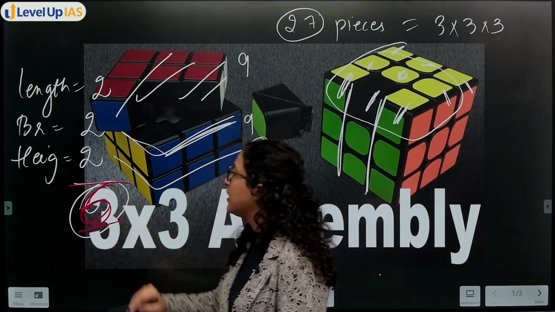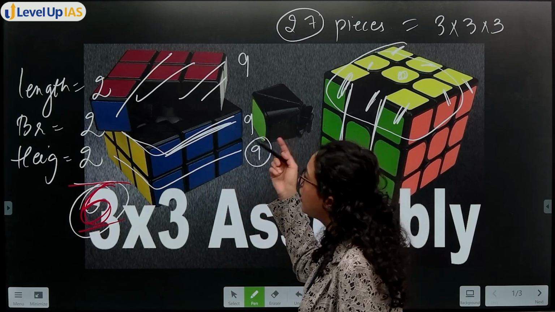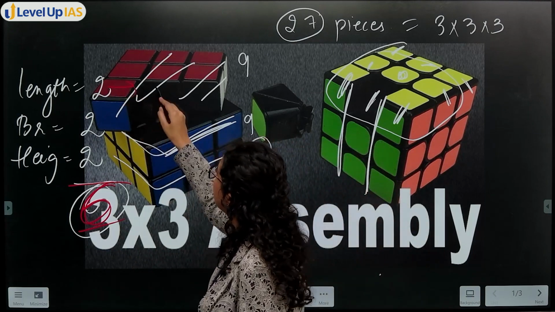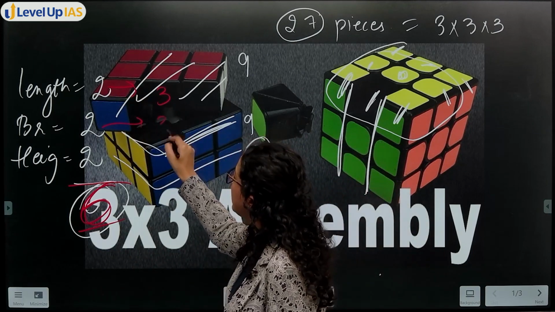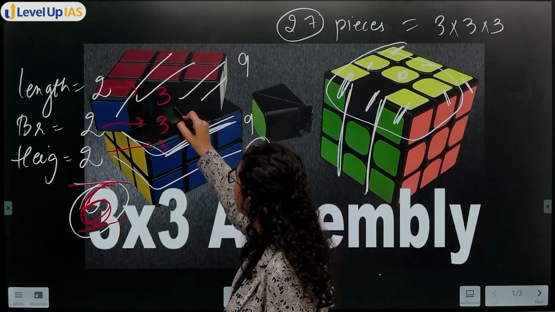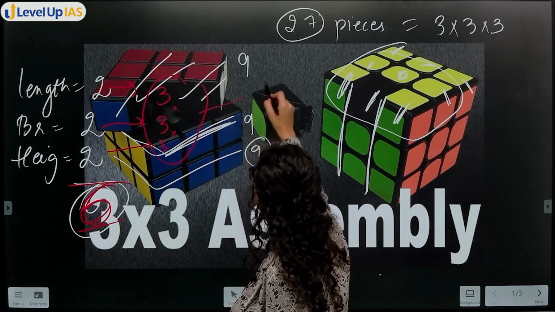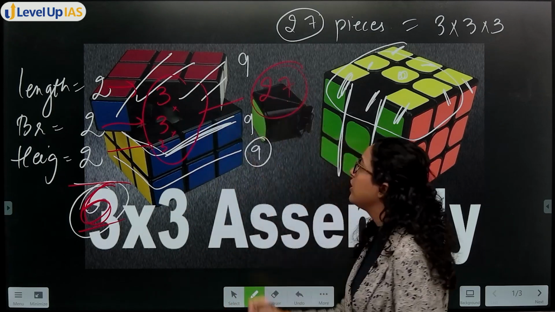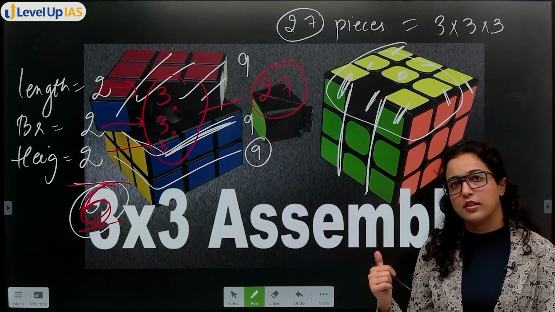In total 6 cuts if you are putting, then you are getting a cube of 2 plus 1 is 3, 2 plus 1 is 3, 2 plus 1 is 3, 3 multiply 3 multiply 3 is 27. Then you are getting a cube like this, right?